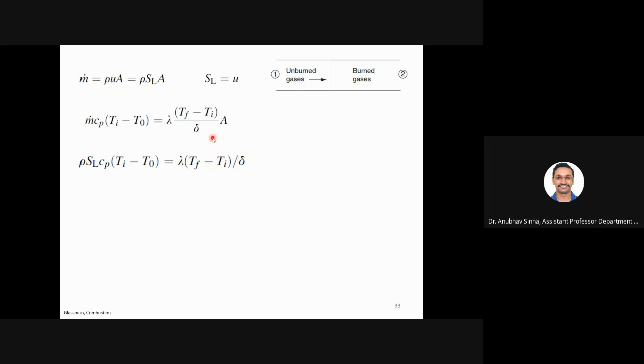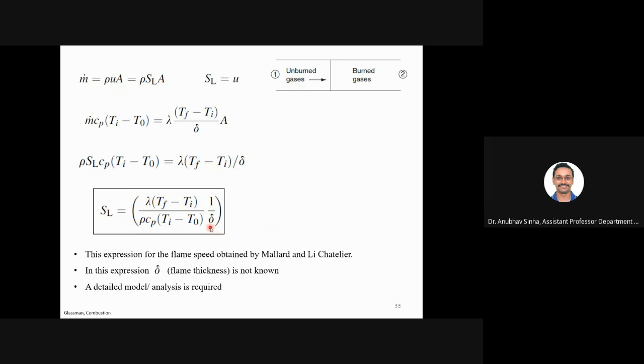A gets cancelled, since A is in both terms. From this I can define SL in terms of temperature and flame thickness.